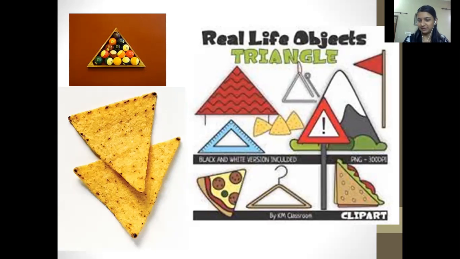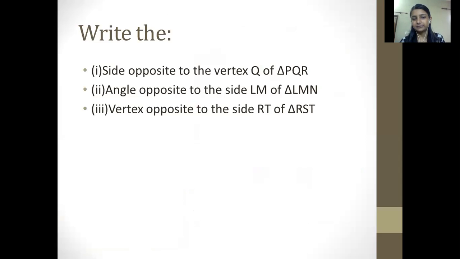One of these might be common for you. A slice of pizza is also in a triangular shape. Then this is a type of scale, set scales. You can also notice it in the case of a flag, and this is a warning sign. So these are basically the examples of triangles in real life. Okay. If you have thought of other examples than these, appreciate yourself. You have accidentally noticed triangles in real life.